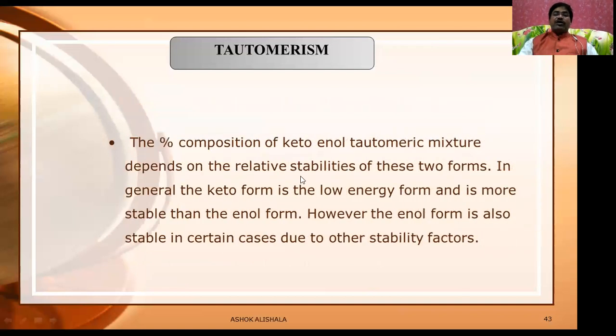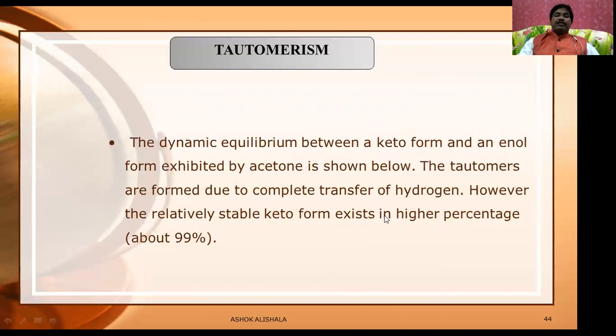The percentage composition of keto-enol tautomeric mixture depends on the relative stability of these two forms. In general, the keto form is a low energy form and is more stable than the enol. However, the enol form is also stable in certain cases due to other stability factors. The dynamic equilibrium between a keto form and an enol form is exhibited by acetone as shown below.